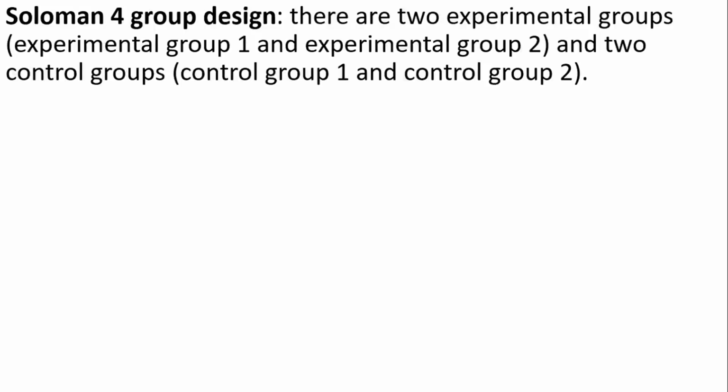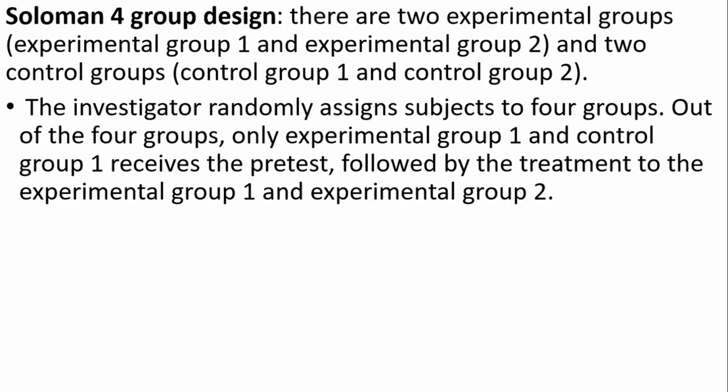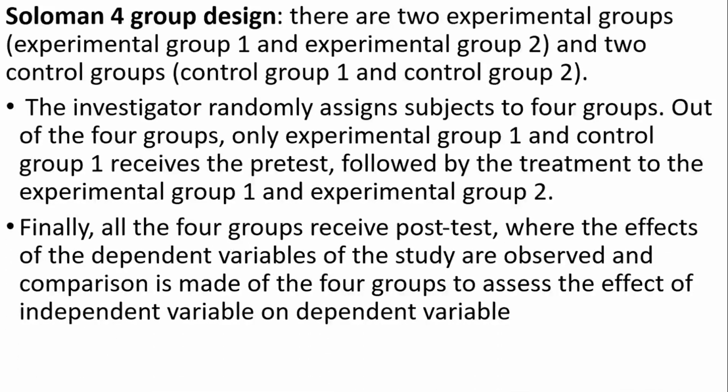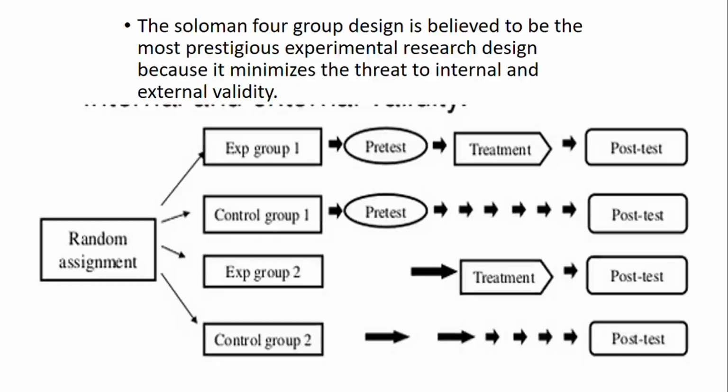Here we have two experimental groups and two control groups. The investigator randomly assigns subjects to four groups. Out of the four groups, one experimental group and one control group receive the pre-test, followed by the treatment to experimental group 1 and experimental group 2. Finally, the four groups receive the post-test where the effect on the dependent variable is checked. So here, for one experimental group and one control group we do the pre-test, for the other two groups we do not do the pre-test, and we give the treatment to experimental group 1 and experimental group 2, and for all the groups we do the post-test.